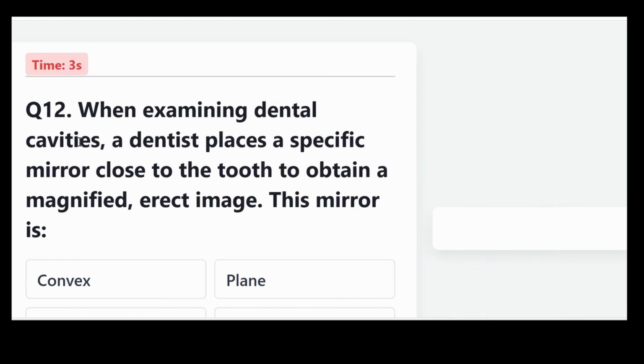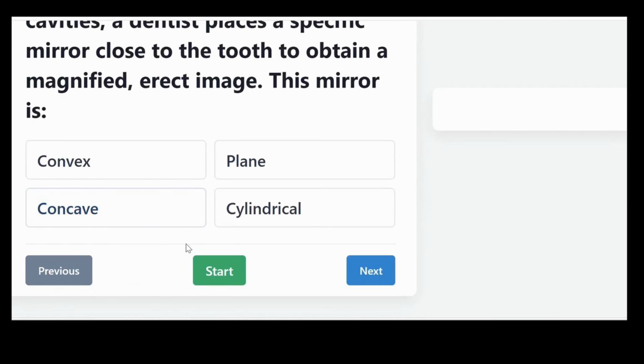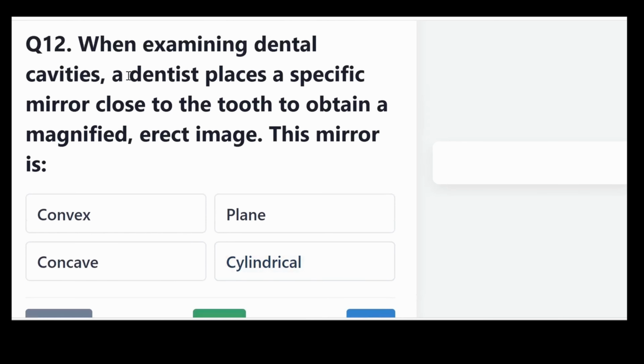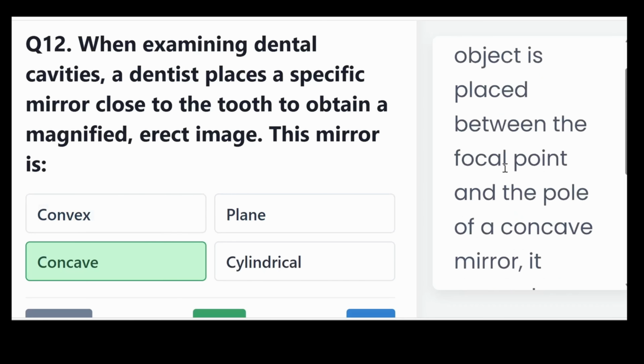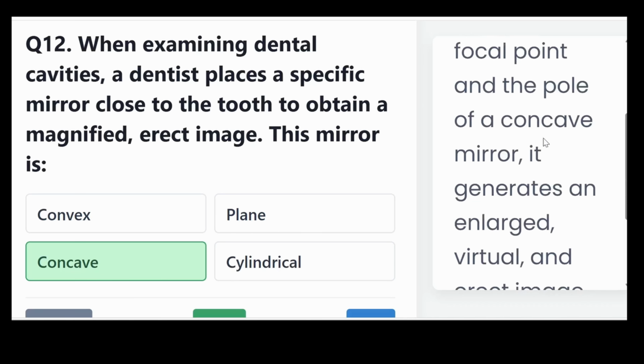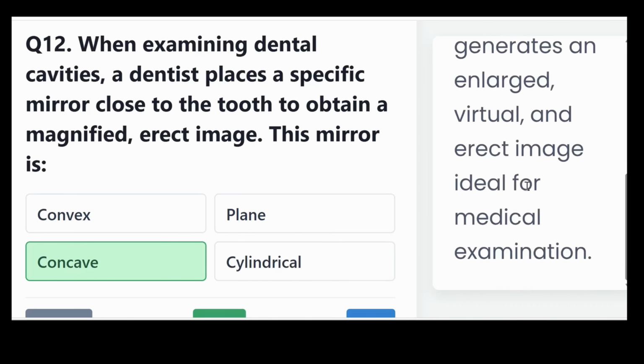When examining a dental cavity, a dentist places a specific mirror close to the tooth to obtain a magnified erect image. Is this mirror a convex mirror, plane mirror, concave mirror, or cylindrical? And the correct answer, concave mirrors. When an object is placed between the focal point and the pole of the concave mirror, it generates an enlarged, virtual, and erect image, ideal for medical examination.